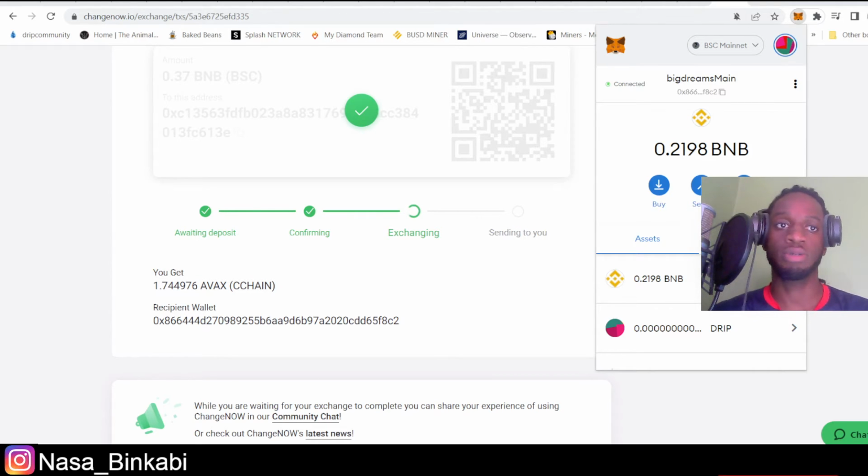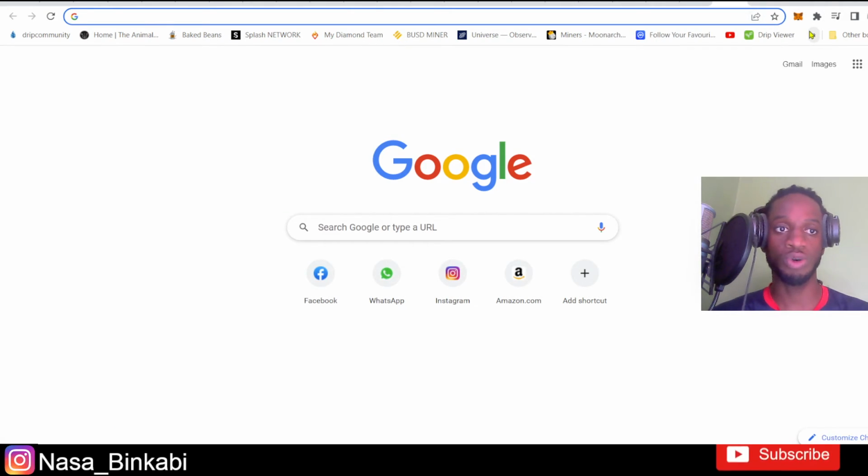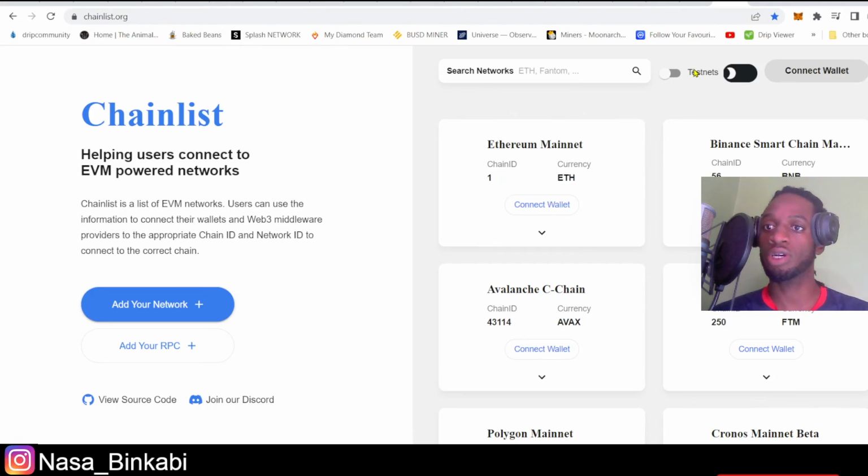One thing I wanted to point out though is if you guys do not have Avalanche or Binance or Ethereum or Cronos or Phantom, these are different chains. If you want to add another chain to your MetaMask, you could do so at this site. It's called chainlist.org.